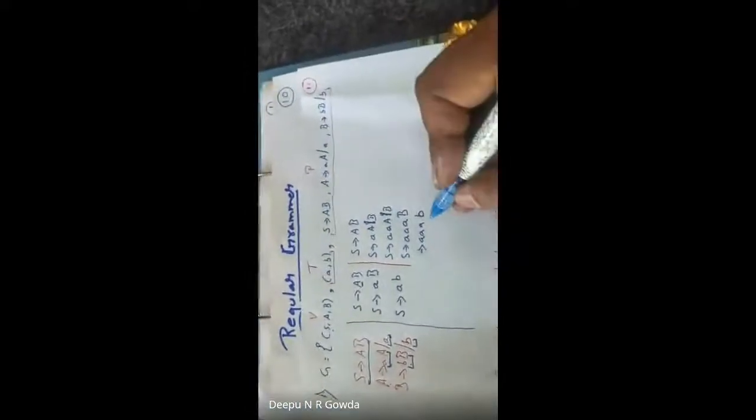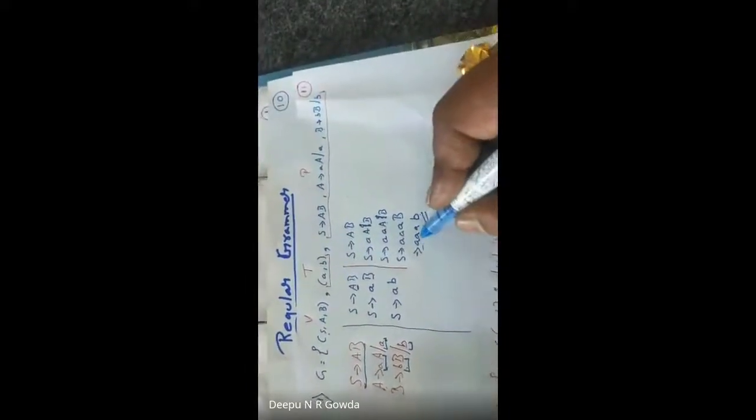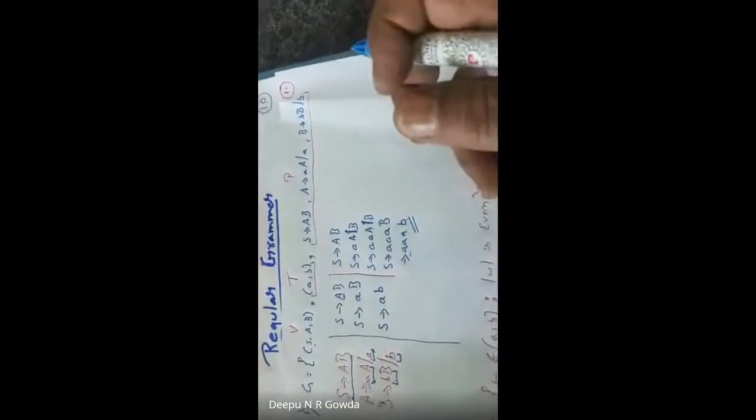Now let me write again. What is the value of B? The value of B will be this or this. Anything you want, I can take. Now let me end the language, or let me end the grammar. Till I get all as terminals, I will keep writing the same. Is that clear?